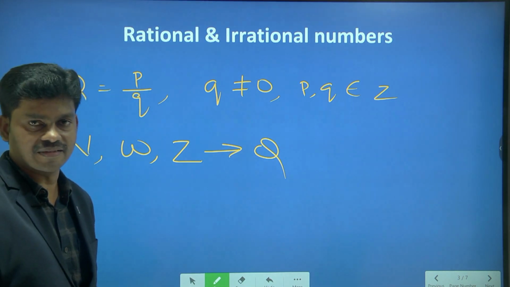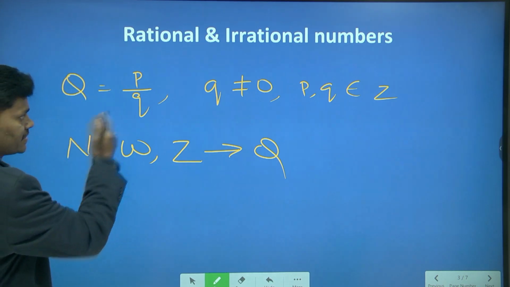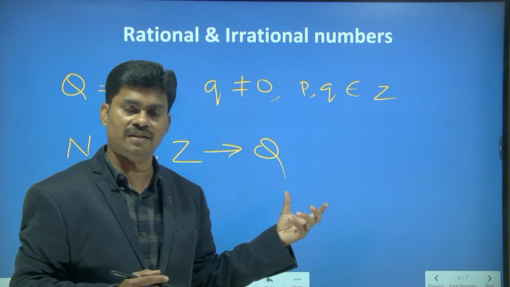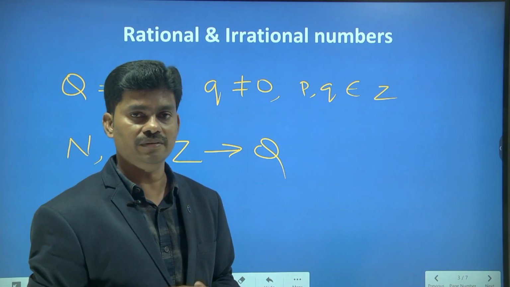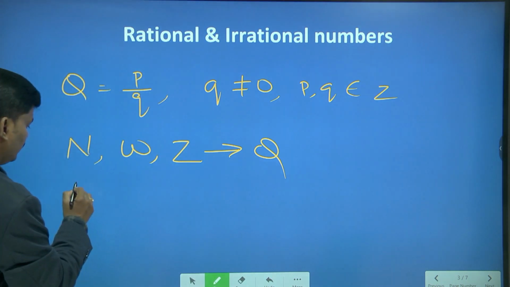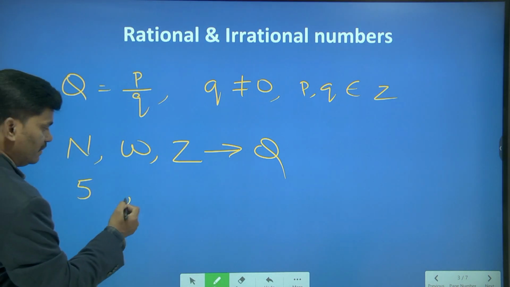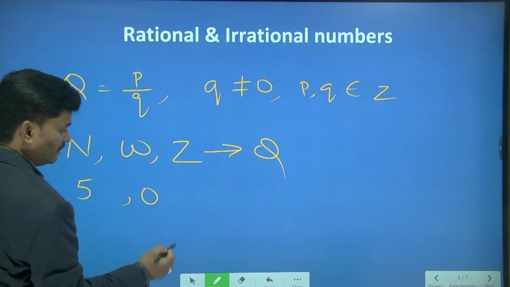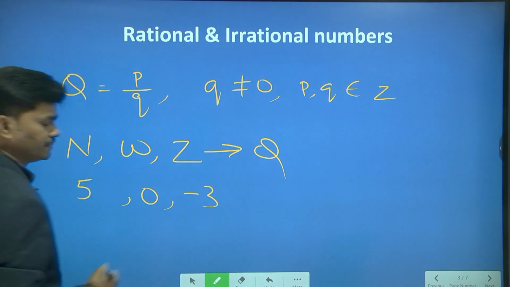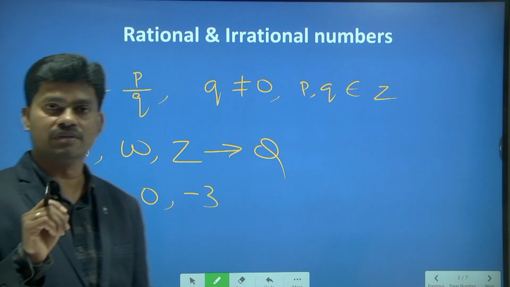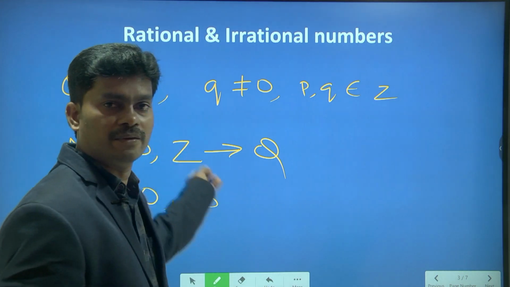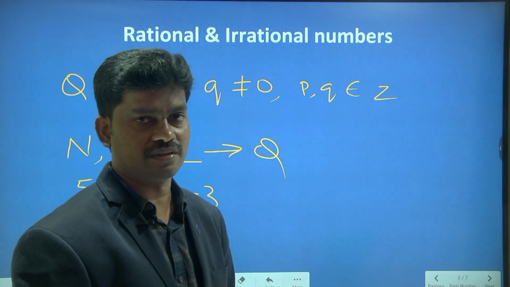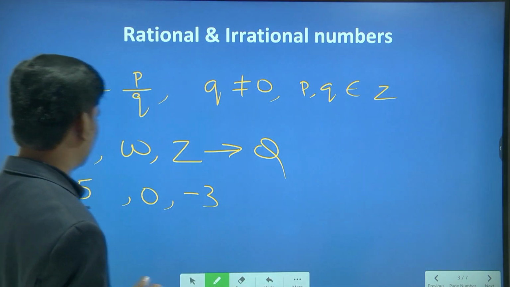How can we conclude this? Let me explain. As I said, a rational number should be in the form of a fraction, and the numerator and denominator should not be equal to 0, right? Then I will take a natural number 5, a whole number 0, and an integer -3. And I have to conclude that natural, whole and integer, all these three sets are also called rational.